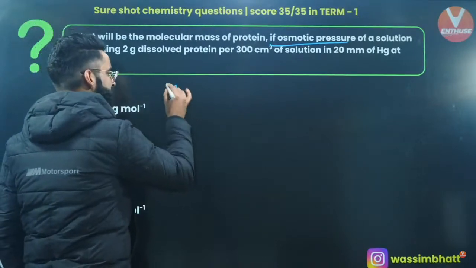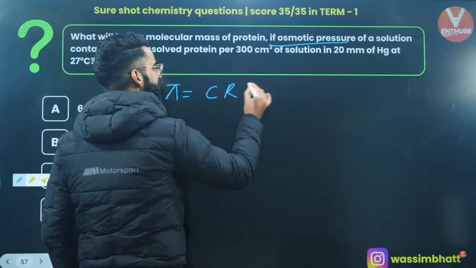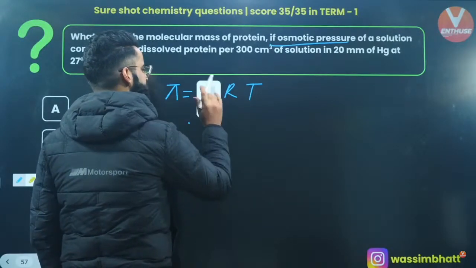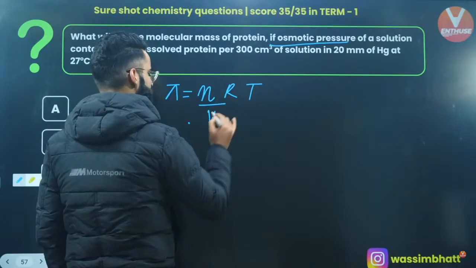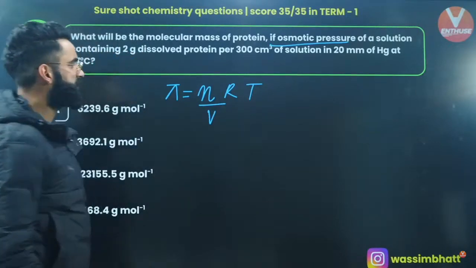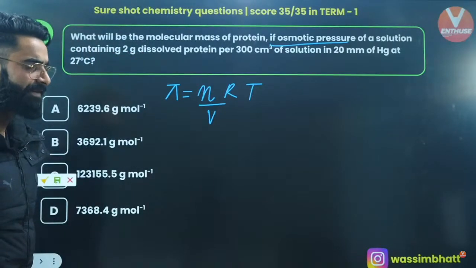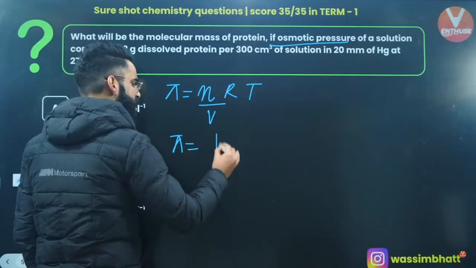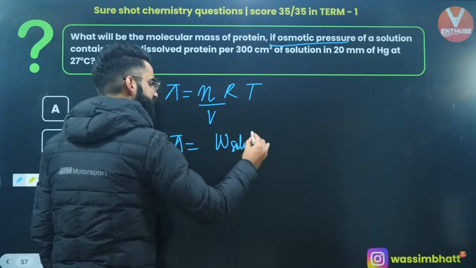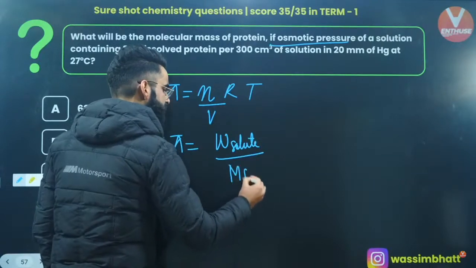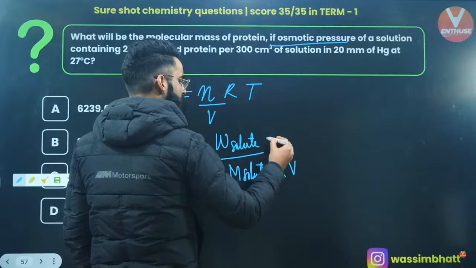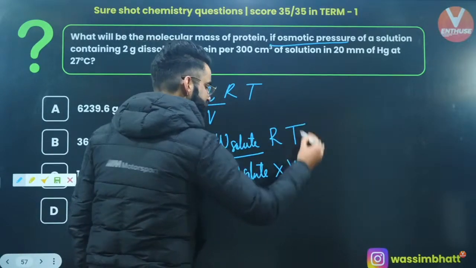Pi, osmotic pressure, is equal to CRT, right? What is C? C is the concentration, the number of moles of solute divided by volume of solution. All the parameters are given, yes? So I can write pi is equal to number of moles of solute, which is mass of solute divided by molar mass of solute, in the denominator we have volume, and in the numerator we have R as well as T, correct?